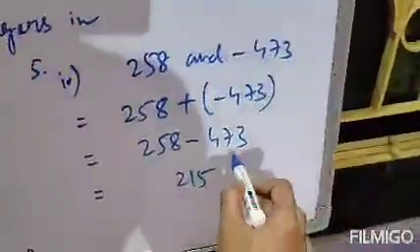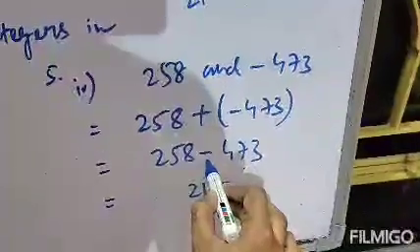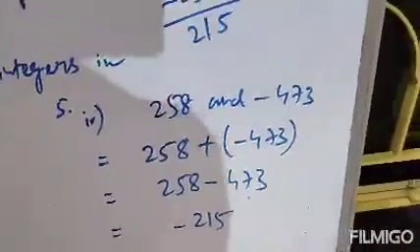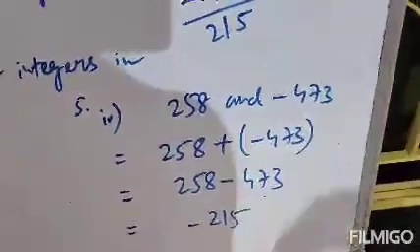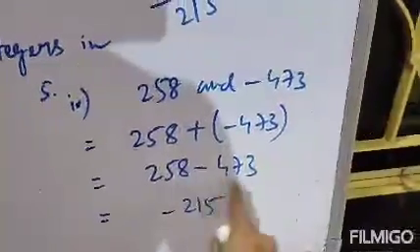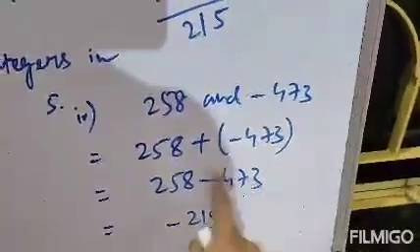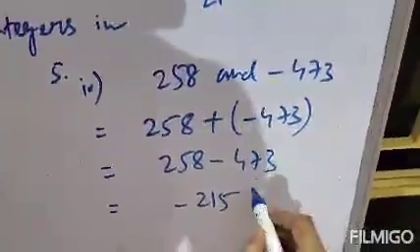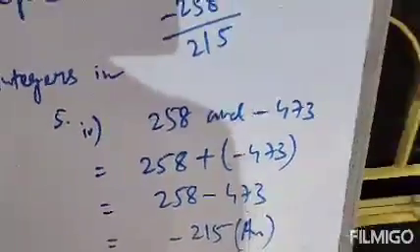Clear? The bigger number is 473. The sign before the bigger number is minus. So the answer is minus 215. We will consider the sign before the bigger number. So the bigger number between these two is 473, and the sign before it is minus. So this is the answer. Clear?